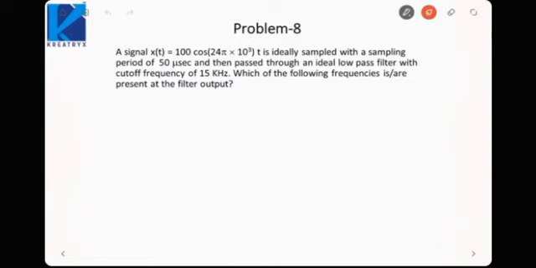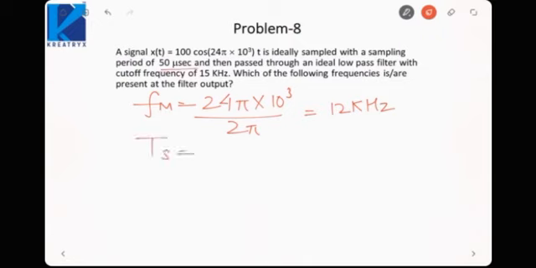Let us move on to the last problem. Here we have been given a signal x(t) = 100 cos(24π × 10³ t). So if I want to find the frequency, 24π × 10³ divided by 2π, that is 12 kilohertz. Now this is ideally sampled with a sampling period of 50 microseconds, that is Ts is 50 microseconds, or Fs is 1 by 50 microseconds, that is 20 kilohertz.